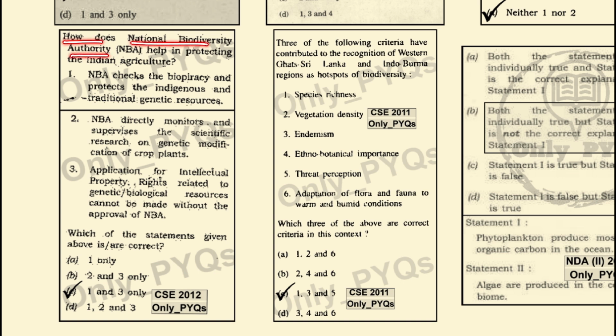How does National Biodiversity Authority help in protecting Indian agriculture? NBA checks biopiracy and protects the indigenous and traditional genetic resources. Yes, this is a correct statement.